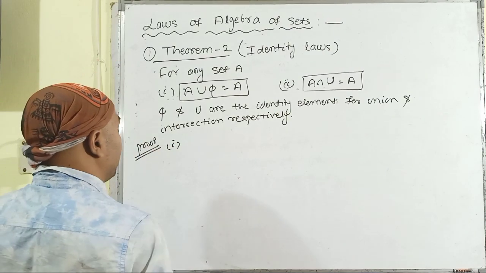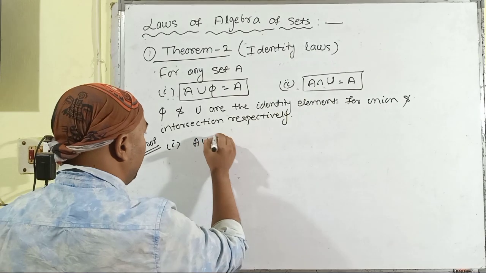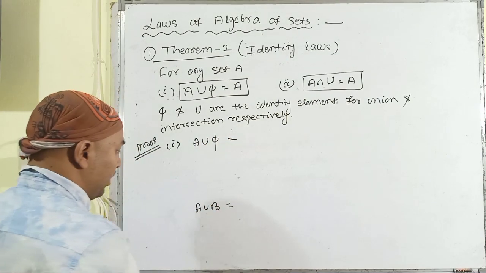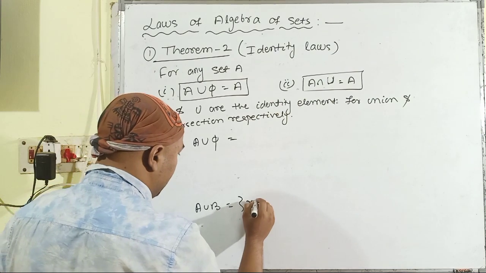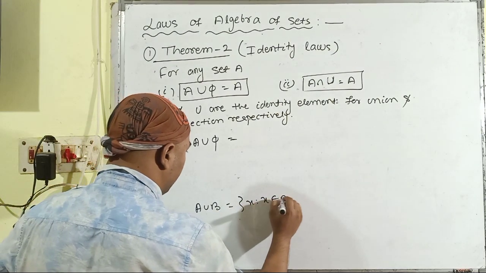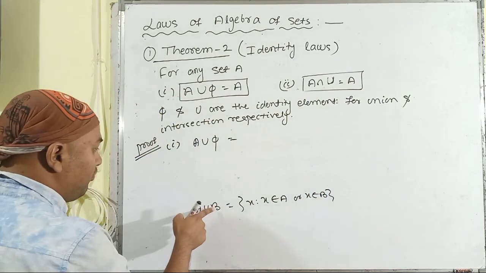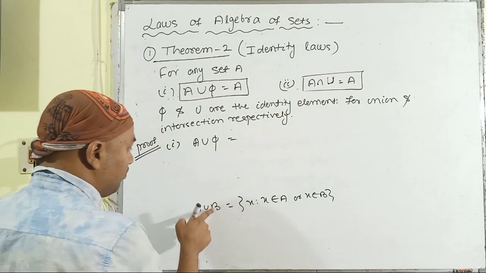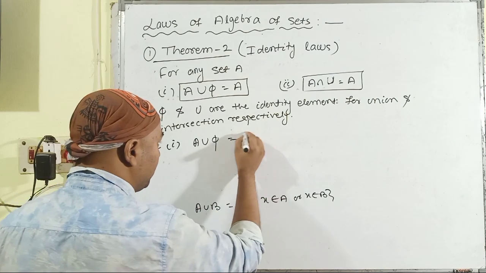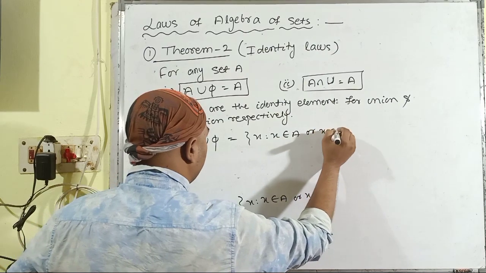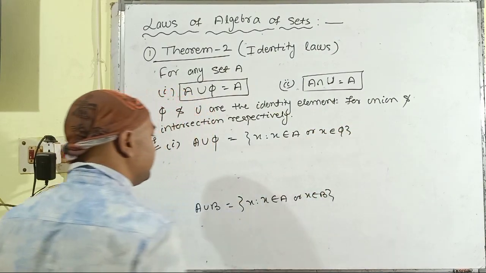So going for the first part, A union phi, again we go through the same definition of A union B, which is X such that X belongs to A or X belongs to B. So putting phi in place of B, we have X such that X belongs to A or X belongs to phi.